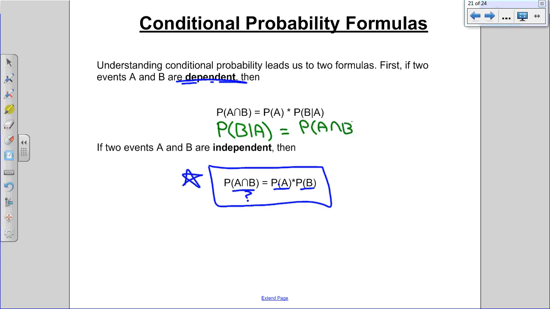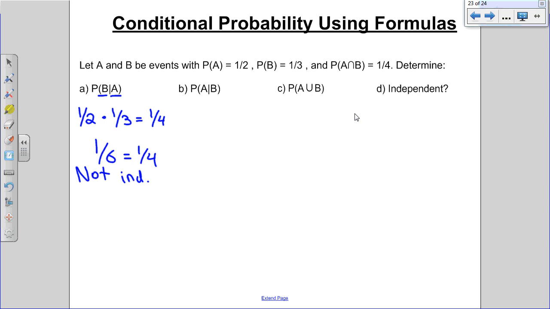That's another formula that you're just going to have to be able to rearrange yourself. That one won't be given to you either. So if you want to figure out the probability that event B happened given A happened, you need to do the two of them together divided by the one that should have happened already. So if we want to know P(B|A), we need to go P(A and B) divided by P(A).